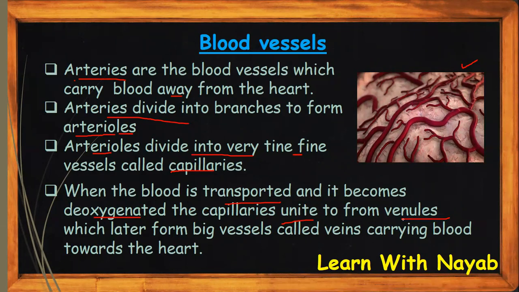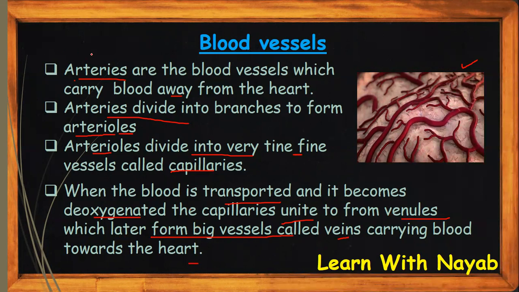Venules are small blood vessels which transfer the blood towards the heart. The venules further unite to form big vessels called veins, carrying blood towards the heart.